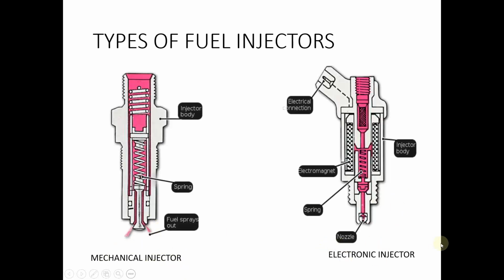In the case of an electronic injector, we have a solenoid valve which is an electromagnet. This electromagnet will operate and it will cause the spring to push this nozzle out. The spring will push out this needle, and due to this it will open up and spray the fuel. The whole operation is conducted by a solenoid or electromagnetic mechanism. So that is an electronic injector. Nowadays we use only electronic injectors.